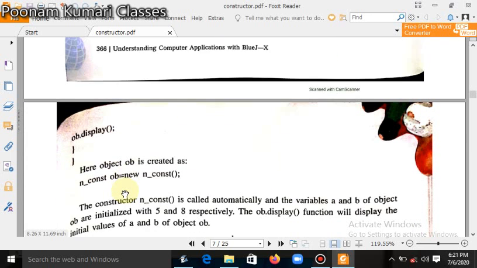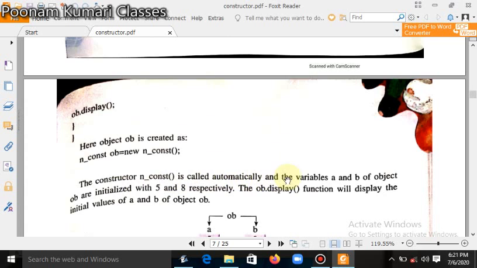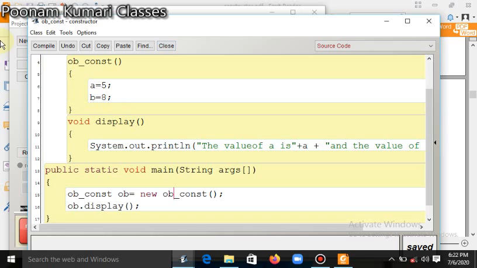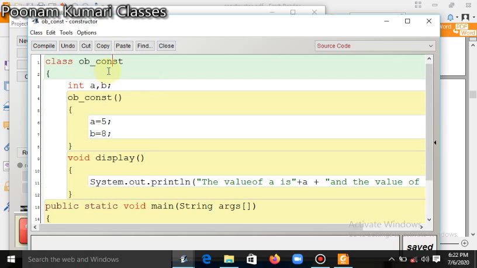So here the constructor nconst is called automatically and the variables a and b of the object are initialized with 5 and 8 respectively. The ob.display function will display the initial values of a and b of object ob. So let's see this program also. First we have to write the program the same way, with the main class creating the object of the class. Like here, the class name I have written, ob. The constructor is the same non-parameterized constructor, passing value 5 to the a variable and value 8 to the b variable, and by using the main class we will run this program.